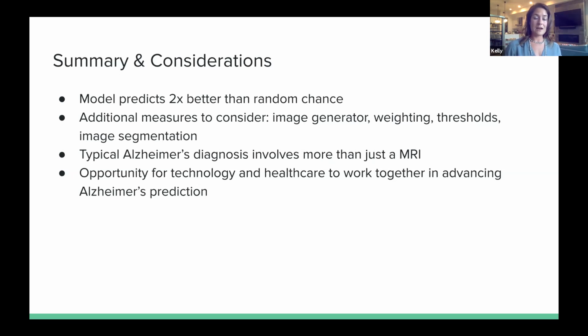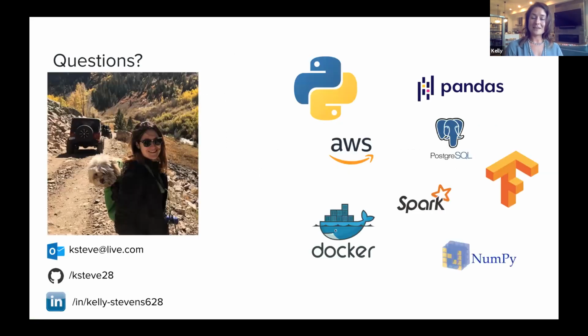But ultimately, I am pretty pleased that my model predicted 2 times better than random chance, because overall, Alzheimer's diagnosis actually involves much more than an MRI. It involves a patient's past family history. It involves cognition tests, blood and urine samples. So I think what we have is a really unique opportunity for technology and healthcare to work together in hopes of advancing Alzheimer's predictions. And I'd be happy to take any questions.